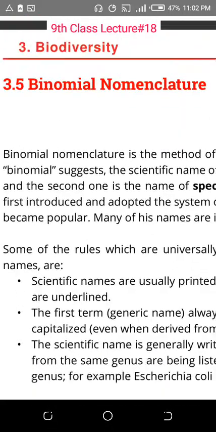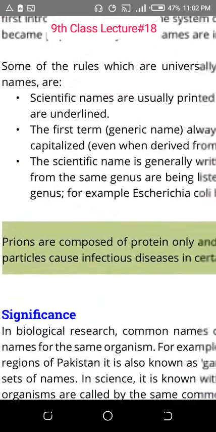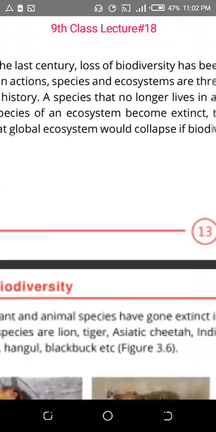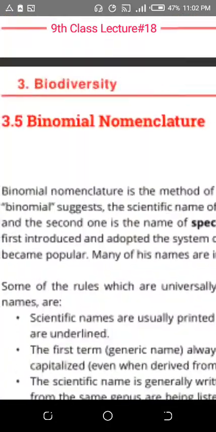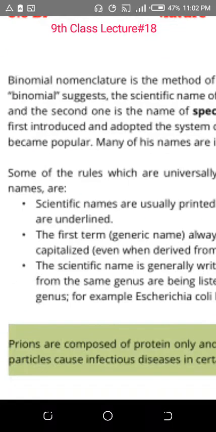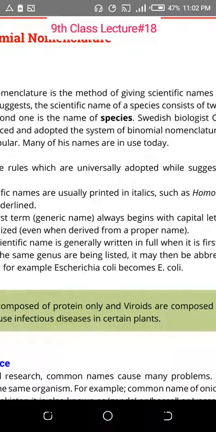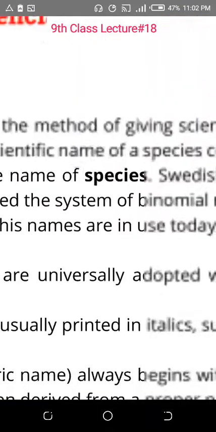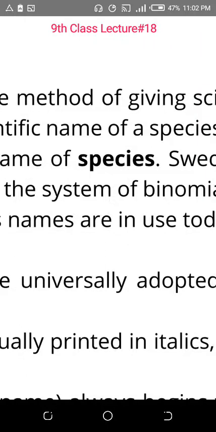This is lecture number 18, as written here. Okay, we will go back to the point of binomial nomenclature. Now I will give you two or three more examples of the binomial nomenclature. First of all, the scientist's name is Carolus Linnaeus. The species name must be written in small letters.